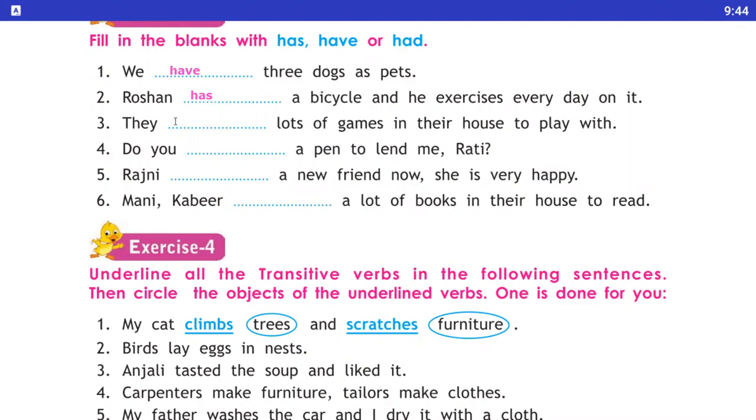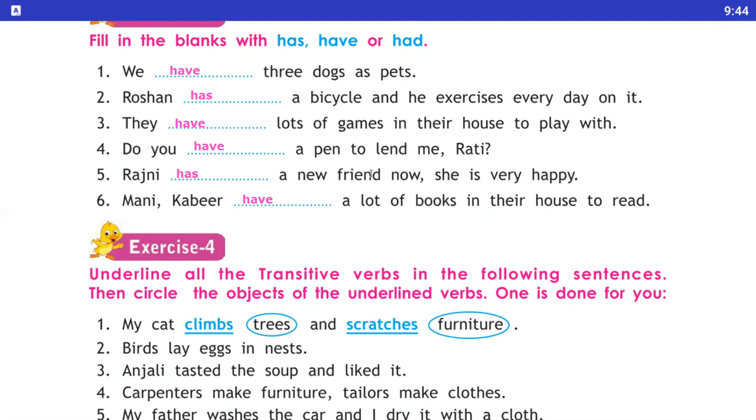Number third: they dash lots of games in their house to play with. Yes, they have. Number fourth: do you dash a pen to lend me, Rati? Yes, do you have. We use have. Now number fifth: Rajni dash a new friend. यहाँ notice किया आपने, रजनी एक singular subject है, so we use has. Number six: Kabir dash a lot of books in their house to read. Yes, Kabir have a lot of books.